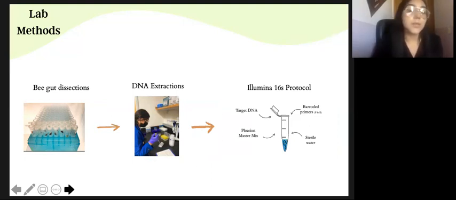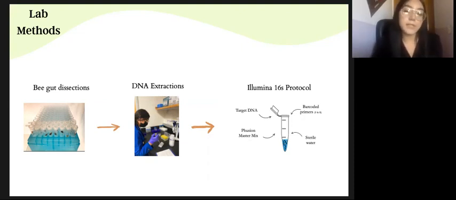DNA extractions were performed to isolate DNA from the nucleus of the cells. The DNA we obtained from the gut dissections was extracted by using a Qiagen DNeasy blood and tissue kit. We then began working on PCR with Illumina, and this would help us to perform deep sequencing of the 16S rRNA gene, which will give us all the bacterial symbionts present in the bee's guts.